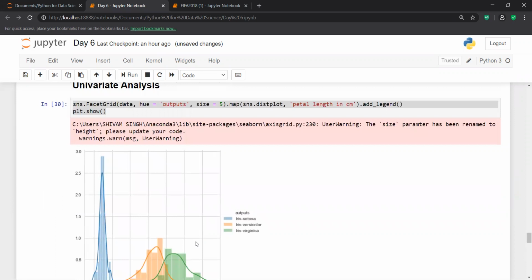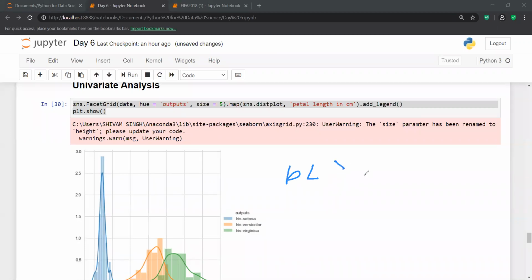So I can make my conclusion if I give importance to the different features. My petal length is the most important feature because it is giving me the most clear insight, and with the help of petal length I am able to classify my flowers with ease.